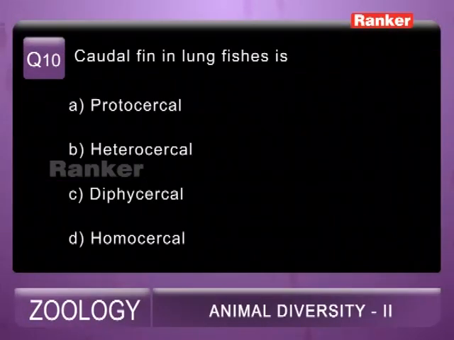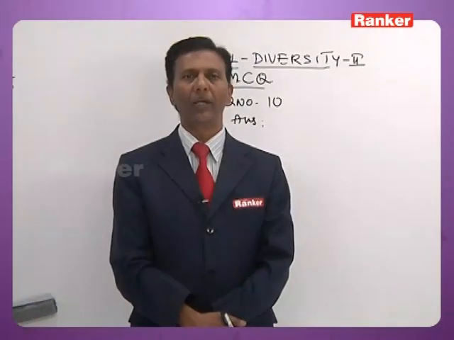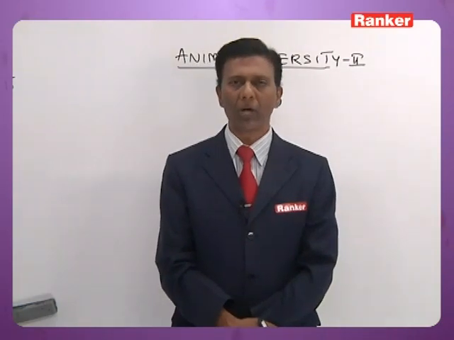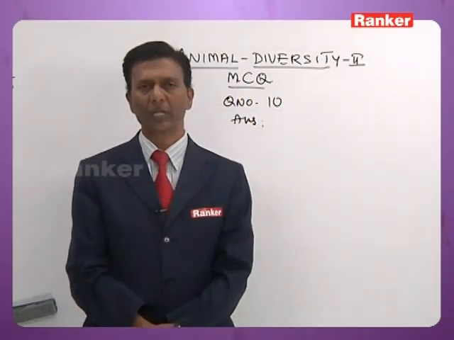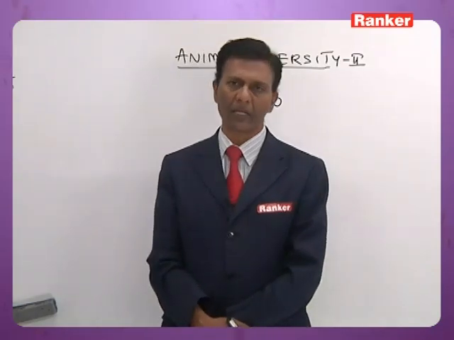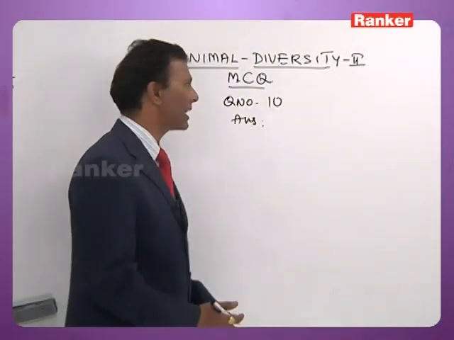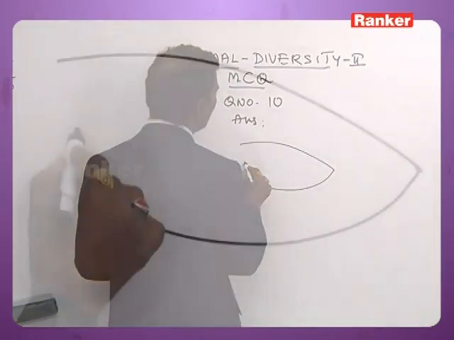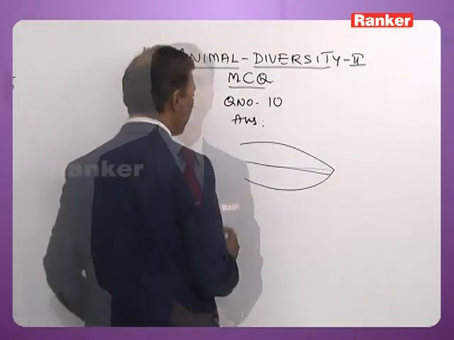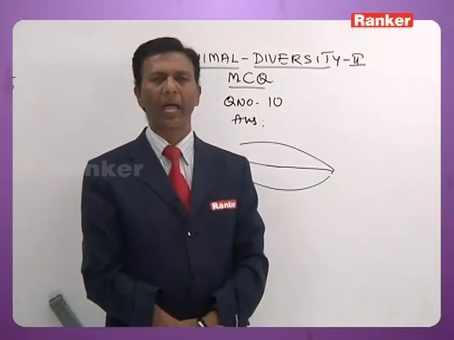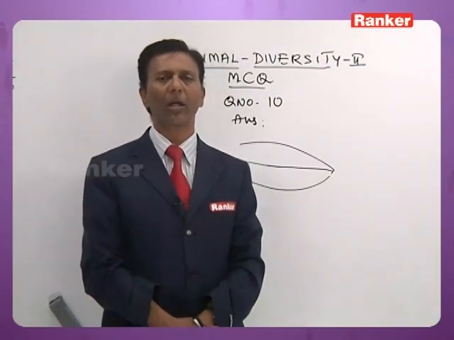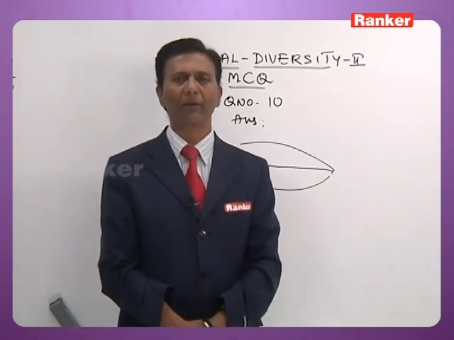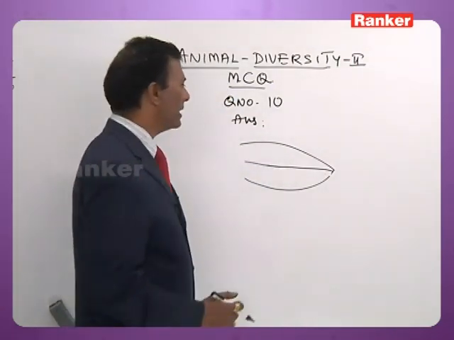Now question number 10, caudal fin in lungfish is A. protocercal, B. heterocercal, C. diphycercal, D. homocercal. Now in all lungfish, and Latimeria chalumnae, that is the living fossil of fish, the caudal fin is diphycercal. In a diphycercal caudal fin, the caudal fin may be lobed or non-lobed, but the vertebral column extends up to the tip. In all lungfish and Latimeria chalumnae, which is commonly called the living fossil of fish, the caudal fin is diphycercal.